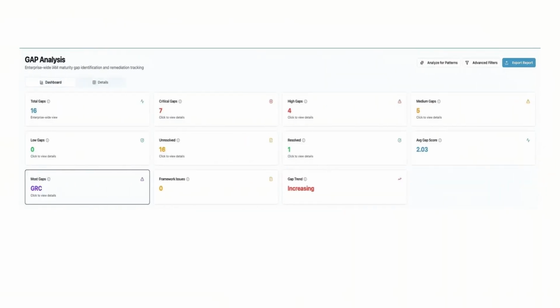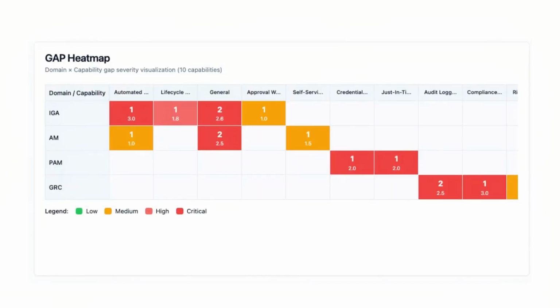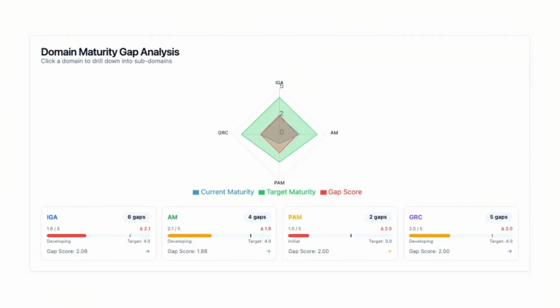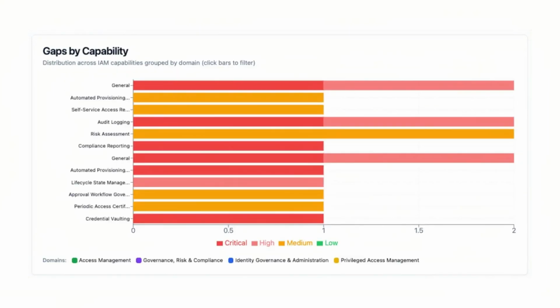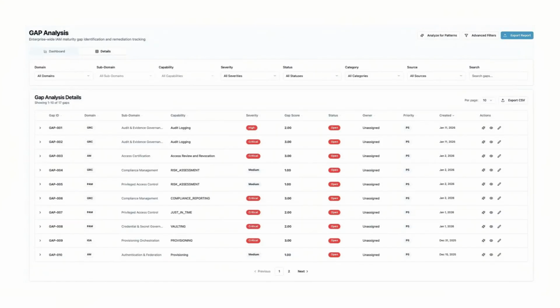Once the assessment is completed, AssessX translates the responses into clear, actionable insights. Gaps are quantified through KPIs, visualized across domains using heat maps and radar charts, and tracked over time through trend analysis. Each identified gap can be reviewed in detail, enriched with contextual information, and actively managed, providing the organization with a transparent, executive-ready view of IAM gaps, fully derived from the completed assessment.